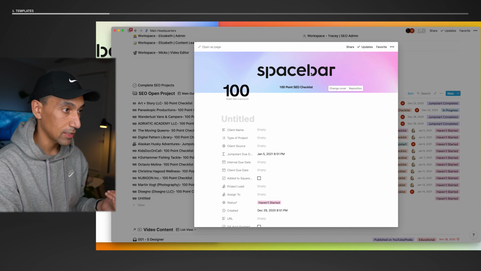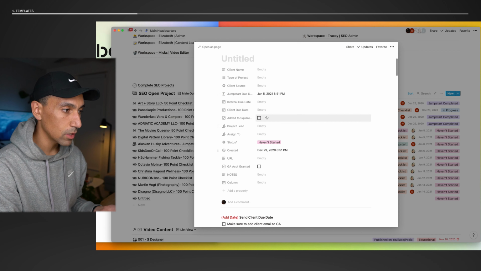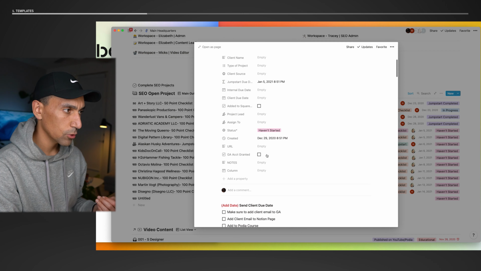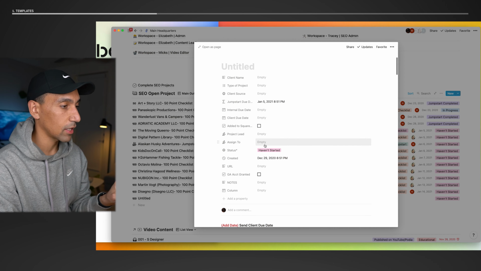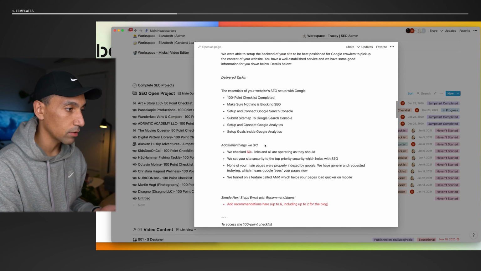So first, it adds the image, it adds the little icon. This is a custom icon that we uploaded, very easy to do. It adds a few details here, like haven't started yet. So we'll talk about, these are the properties. We'll talk about that next. But here, look at this. It filled in all this information for us.